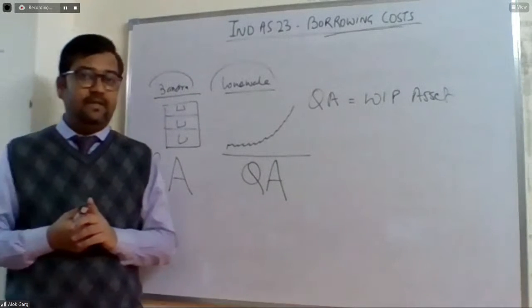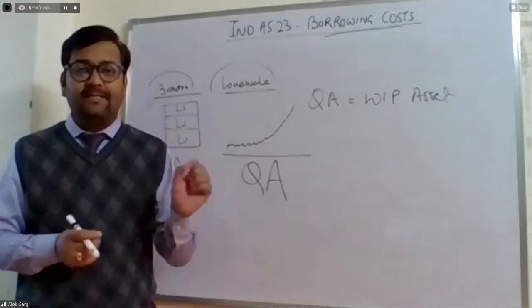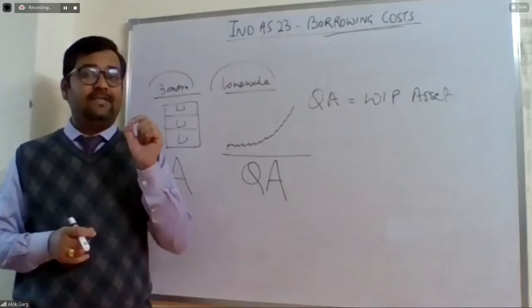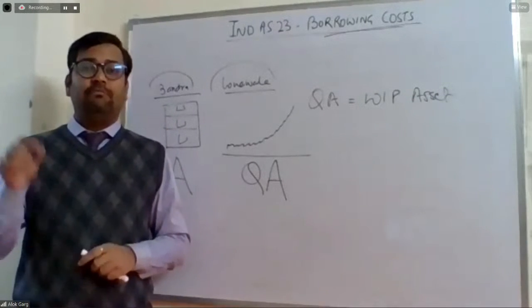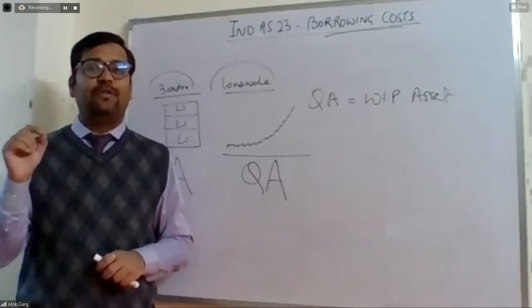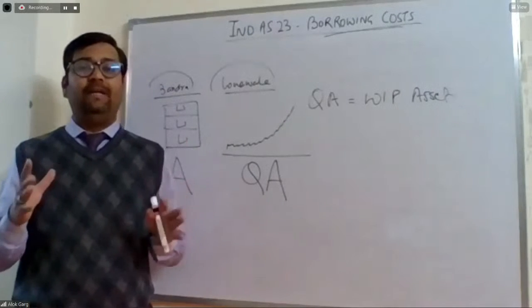Ambika is saying, sir, a qualifying asset is an asset which takes a substantial period of time, generally more than 12 months. Let me tell you, friends, there is a big difference between AS 16 and Ind AS 23 as far as the definition of qualifying asset is concerned. Under the accounting standard, substantial period of time was defined: it is more than 12 months. But under Ind AS and IFRS, substantial period of time is not defined.